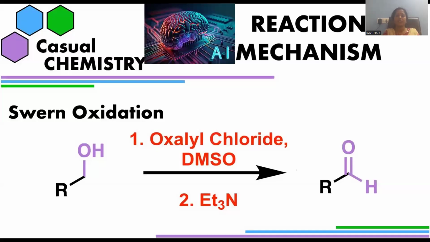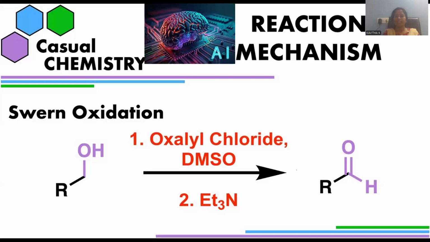The session is going to be conducted based on oxidations and reductions. In the earlier sessions, we conducted a series of sessions based on oxidizing agents and reducing agents as well, right? So in that regard, we are continuing with the Swern oxidation process. Swern oxidation is a mild oxidation process. It will restrict the oxidation of primary alcohols into aldehydes and secondary alcohols into ketonic compounds.